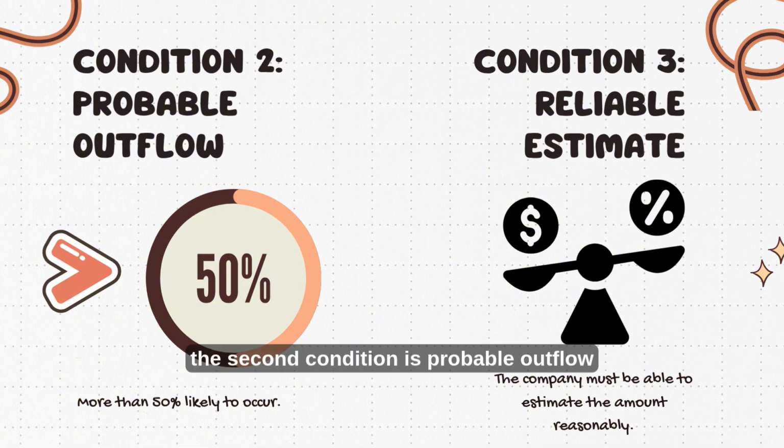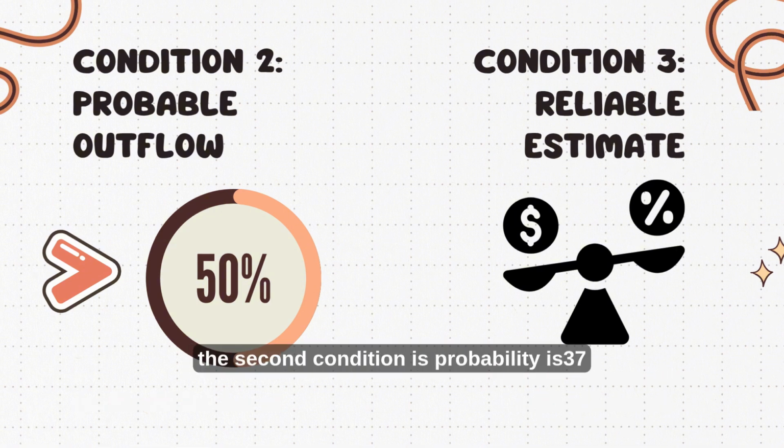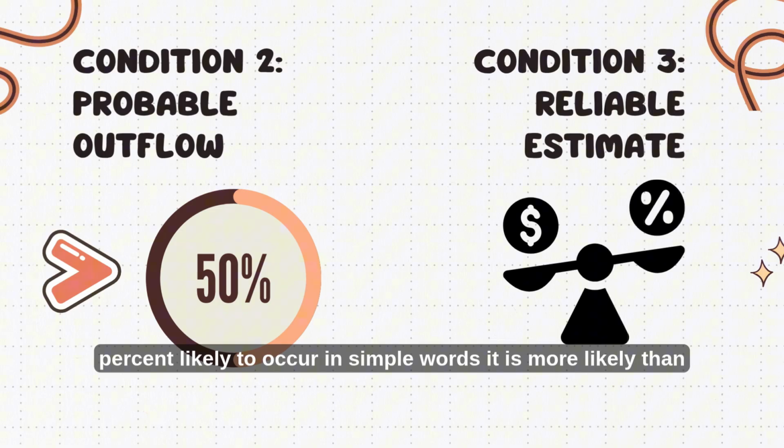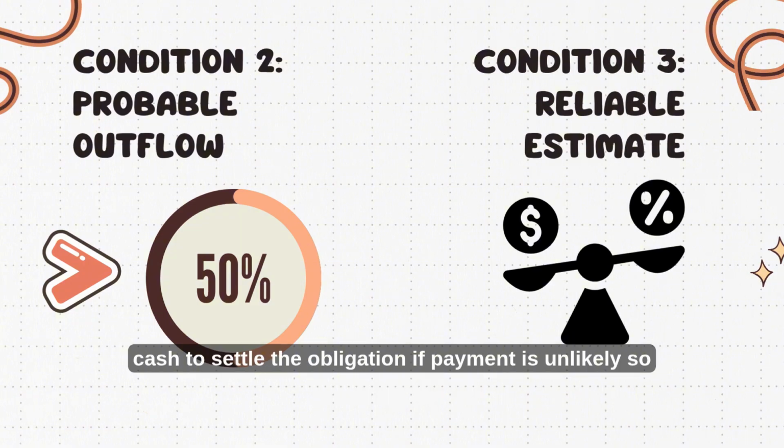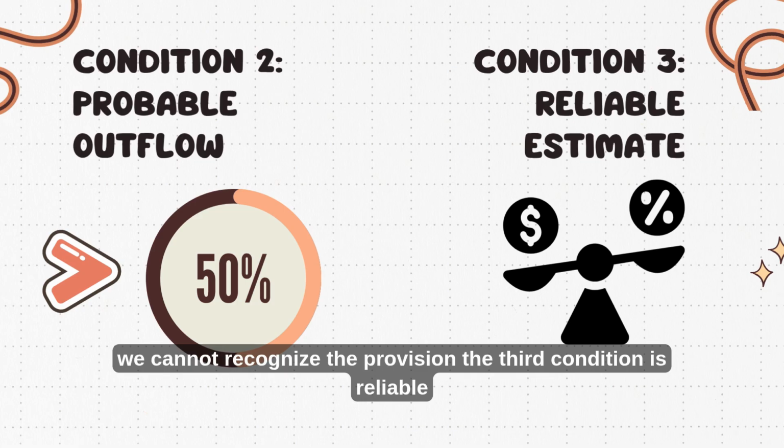Okay, the second condition is probable outflow. IAS 37 generally considers probable as more than 50% likely to occur. In simple words, it is more likely than not that the company will need to sacrifice economic benefits, usually cash, to settle the obligation. If payment is unlikely, we cannot recognize the provision.